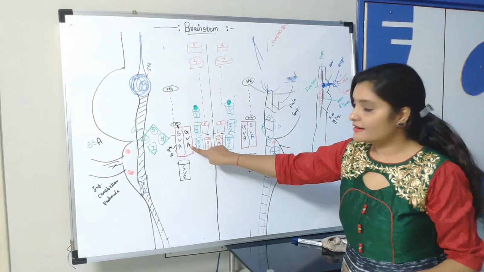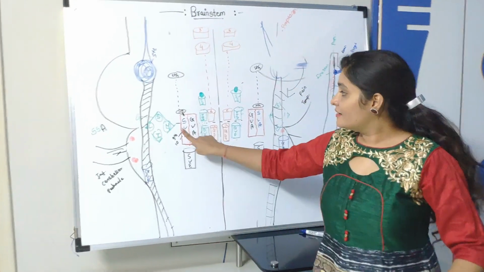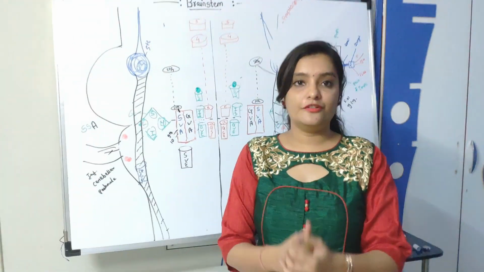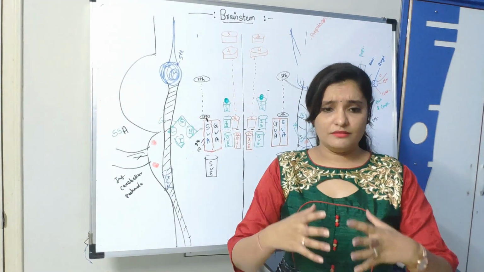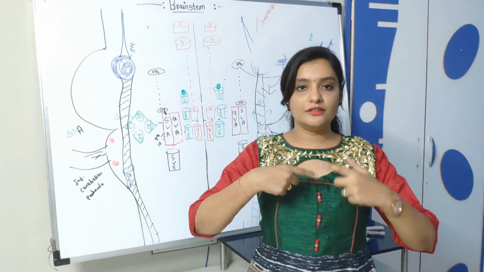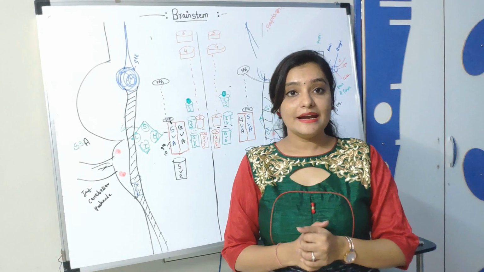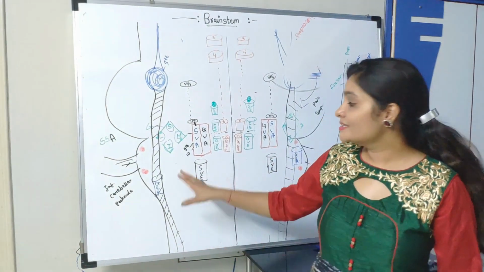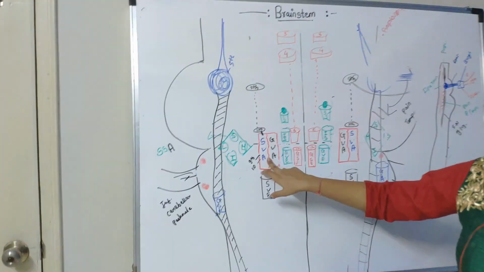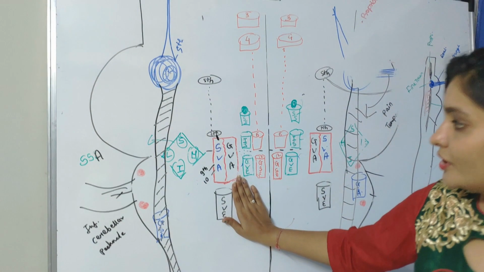General visceral afferent receives sensation from the viscera. Special visceral afferent is responsible for the tongue. The anterior two-third of the tongue is controlled by the 7th cranial nerve. The posterior 1/3 of the tongue is controlled by the 9th cranial nerve, and the most posterior part of the tongue is controlled by the 10th cranial nerve. So all three cranial nerves carry this sensation from the tongue, and they are attached with the sensory visceral afferent, and this nucleus is called the nucleus of tractus solitarius.